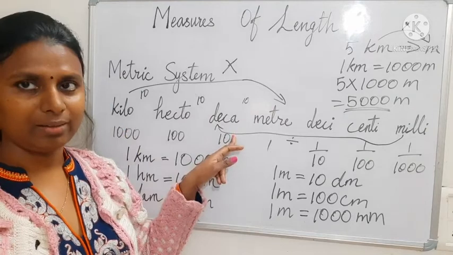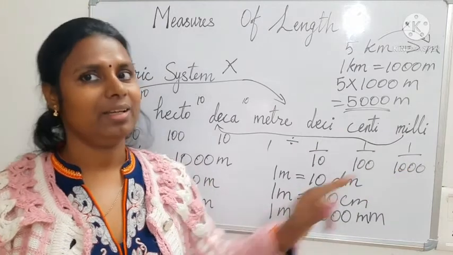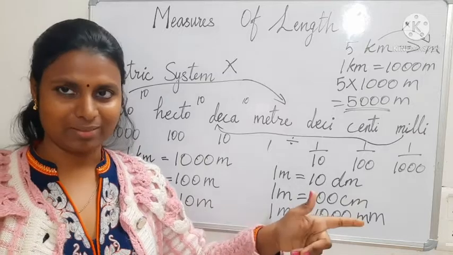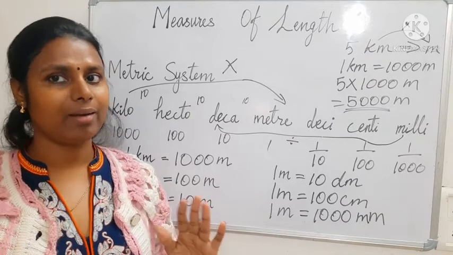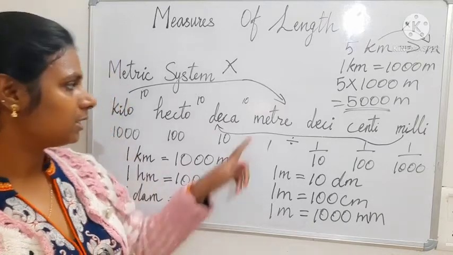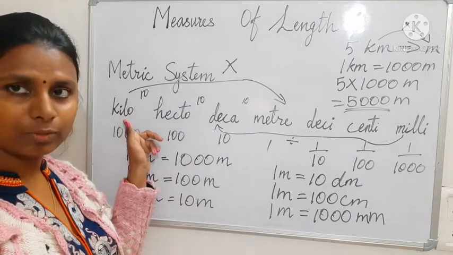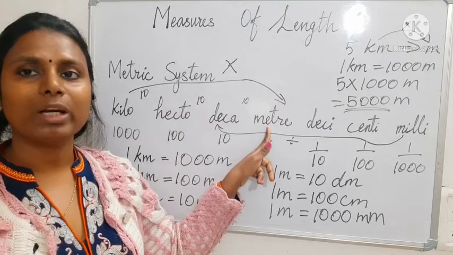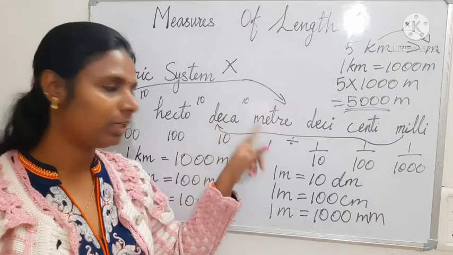Kilo, hecto, deca, deci, centi, milli. Once again, kilo, hecto, deca, deci, centi, milli. Okay, only these things you remember. When you remember these, you know the 10 differences. 10 differences means the number of zeros follows: from here to here 3 zeros, from here to here 10, from here to here 10, from here to here 10. Okay, so 10 three times means 1000. So 1 kilometer is equal to 1000 meter. 1 hectometer is equal to 100 meter. 1 decameter is equal to 10 meter.